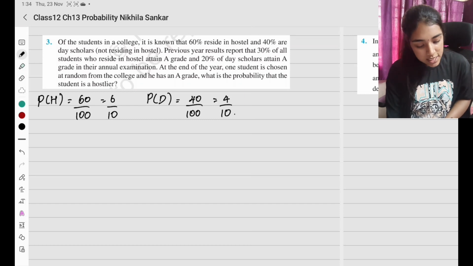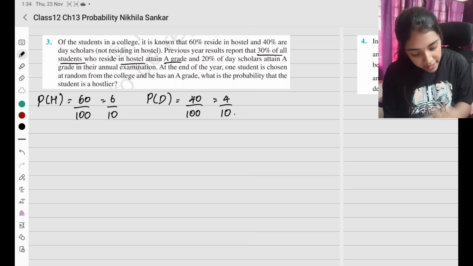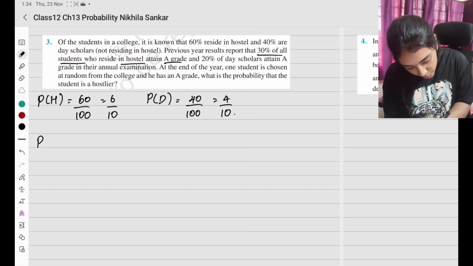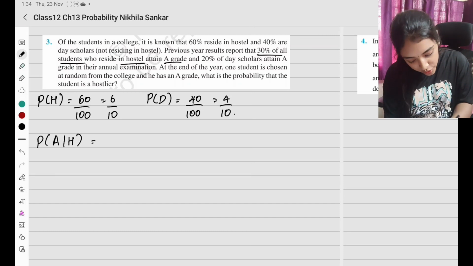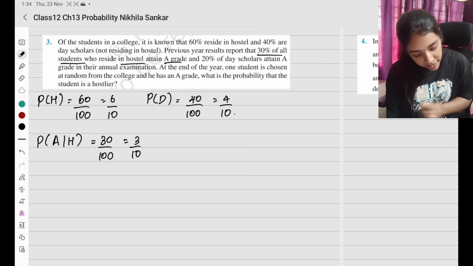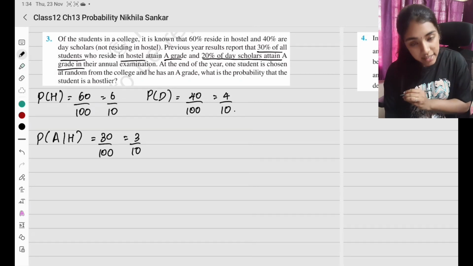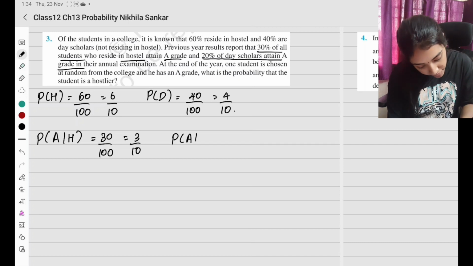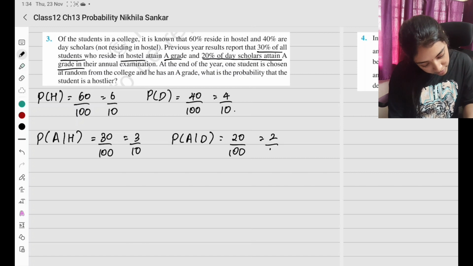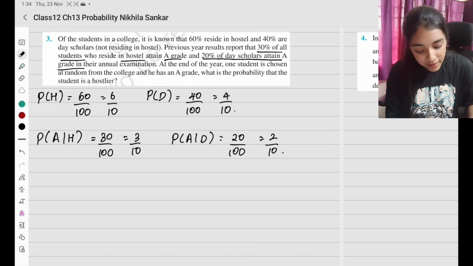Previous year results report that 30% of students who reside in hostel attain A grade. So they get an A grade. Probability of getting an A grade given that they are residing in a hostel is going to be 30 divided by 100, which is 3 by 10. What else has he given? And 20% of the day scholars attain A grade in the examination. So probability of A grade for day scholars is going to be 20%. I think those who come from home don't study properly, and those in the hostel study properly.